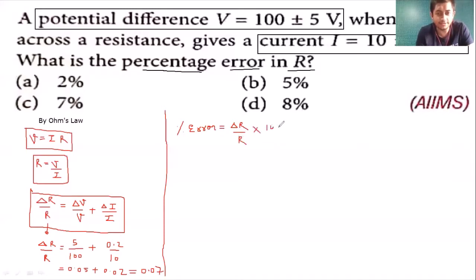So I'll get percentage error. Right. So what is relative error? Relative error is 0.07. And when we multiply relative error with 100, we get percentage error. So relative error 0.07 multiplied by 100 gives us 7%. The answer is C. Right. This is the answer. Let's move on to the next question.